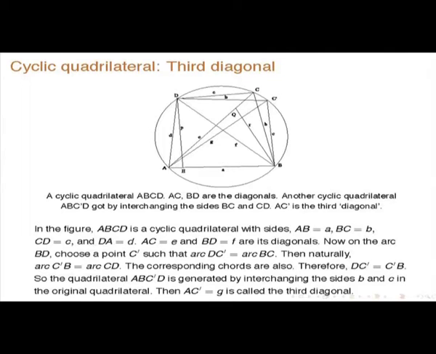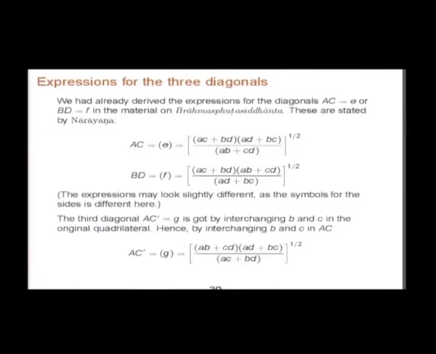Instead of C this has become B, and instead of B it has become C. So, the diagonal expression also is straightforward, only you have to interchange B and C. So AB plus CD becomes AD plus BC, and that will then be AC plus BD. This is the third diagonal.